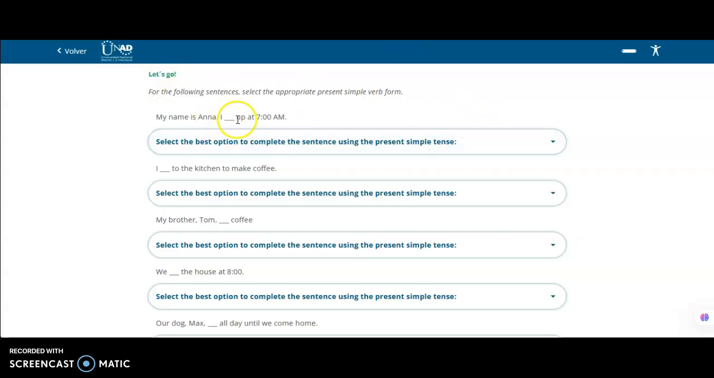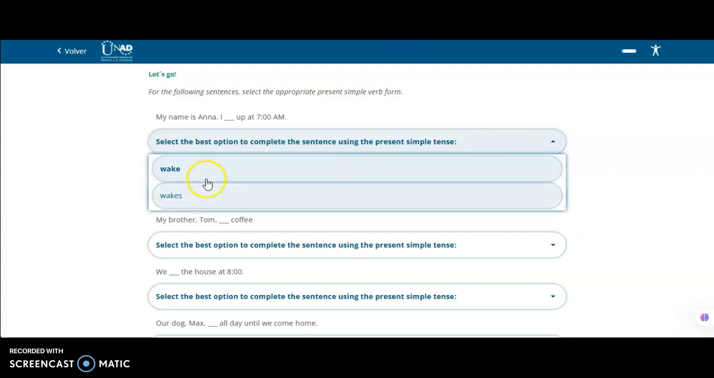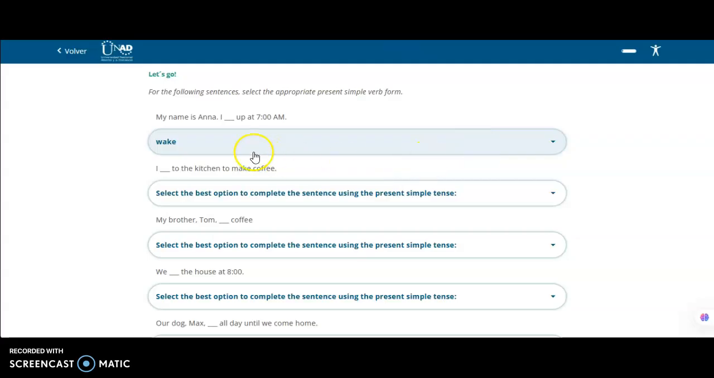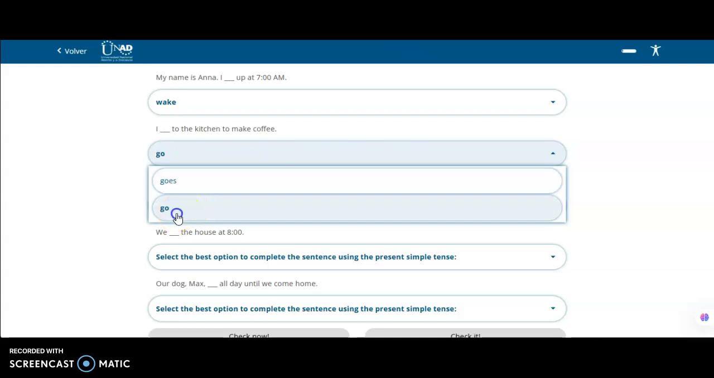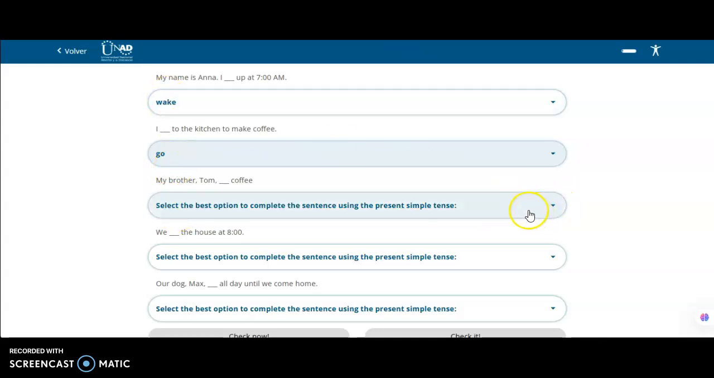Yes, then we have this blank here, and the students need to select what is the best option for the verb form. So this time we need to use wake because it is I. Okay, about the first person. Here is the same, the first person, so the verb is in the simple form.